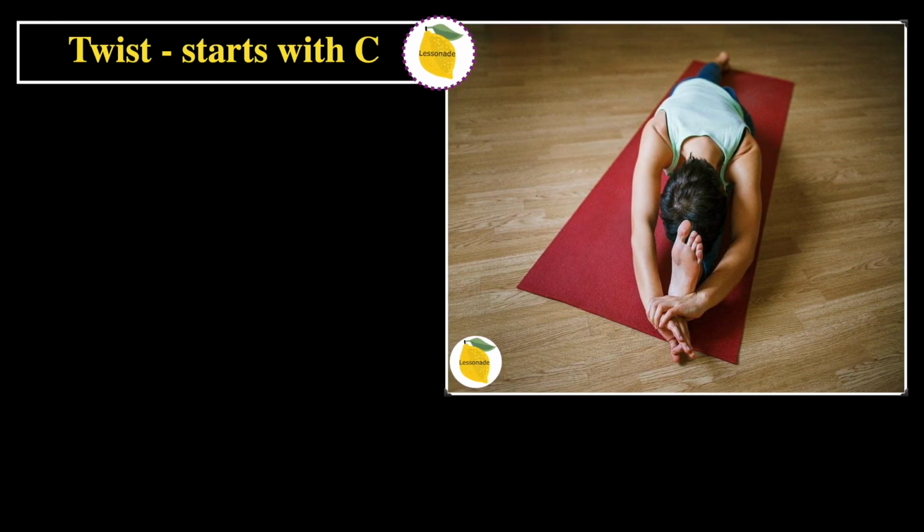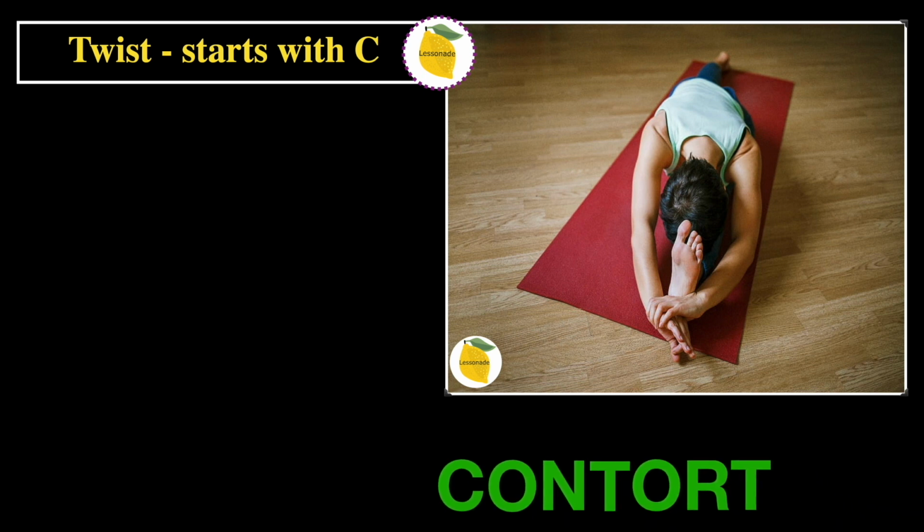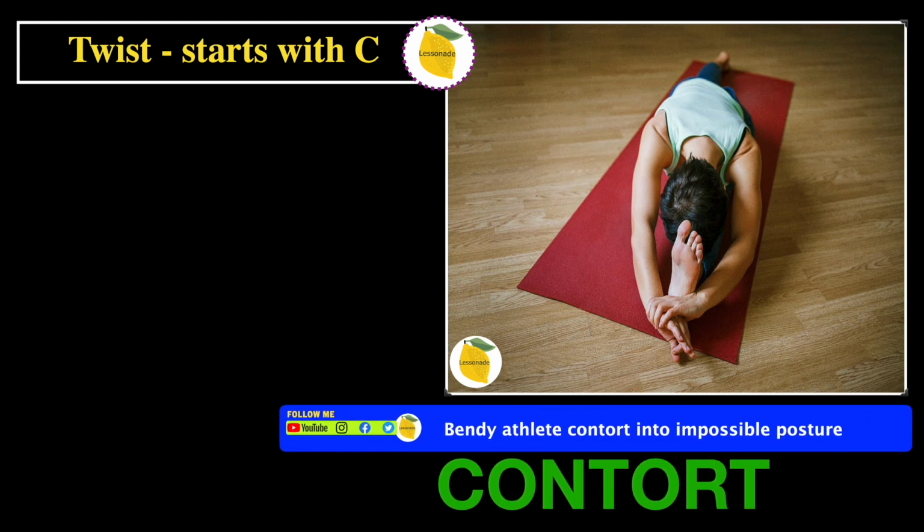So the next one is twist, starts with C. In this picture, we can see a person who's really flexible and they're twisting and turning, doing some really difficult stretches. So this means the word will be contort. And the sentence is, the athlete can contort into impossible postures. And in this picture, we can see that this person is also doing some very hard postures.